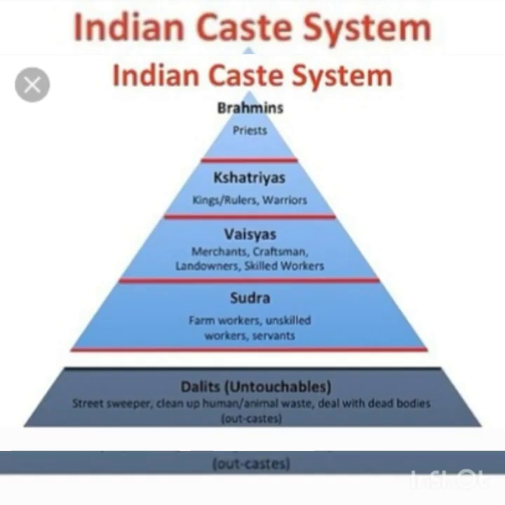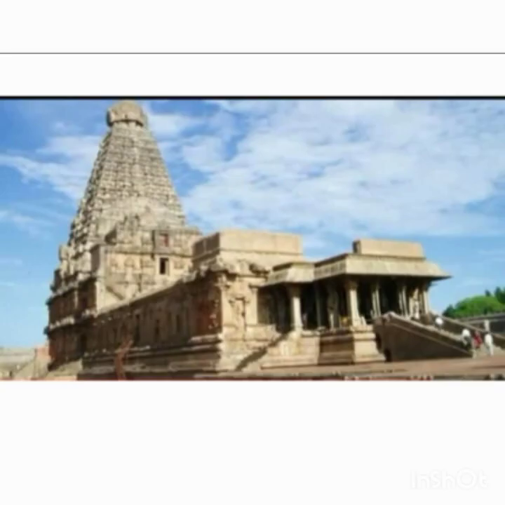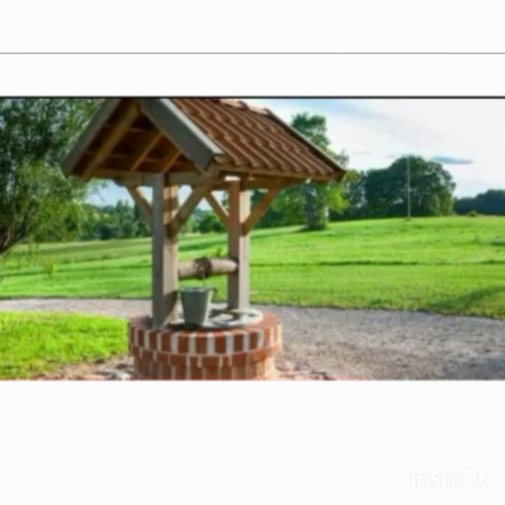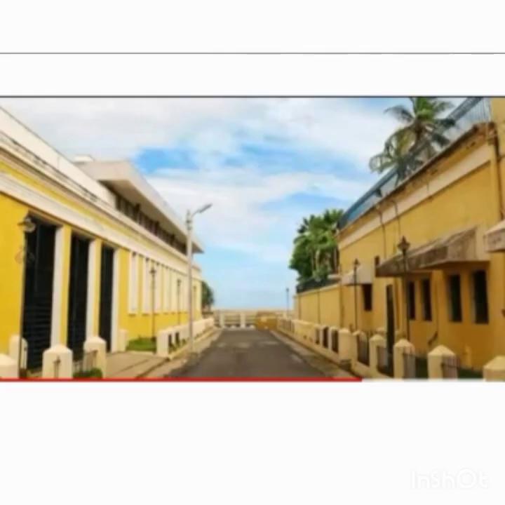The last of this hierarchy are Dalits or untouchables. These people were not allowed to do many things like entering into the temple, fetching water from the well, and even they were prohibited from walking the streets of the higher caste people.